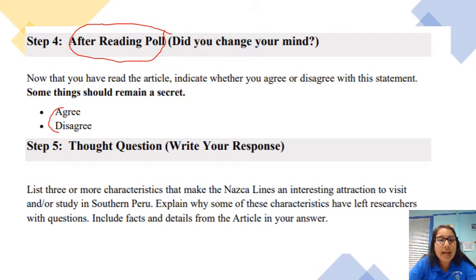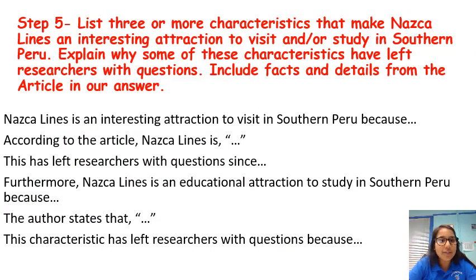Once you complete that, you move on to step 5, which is your thought question. And I have a special slide just for step 5 on here. So for step 5, our prompt that is listed on here is list 3. So you know you need to have at least 3 or more characteristics that make Nazca Lines an interesting attraction to visit and/or study in southern Peru.